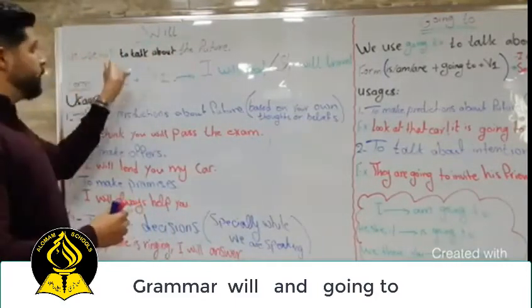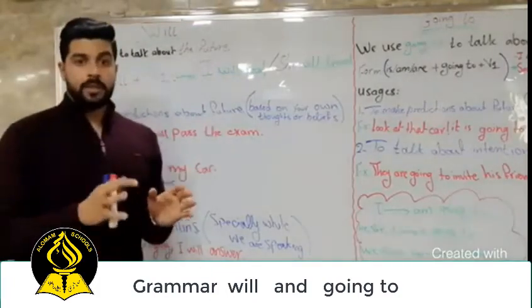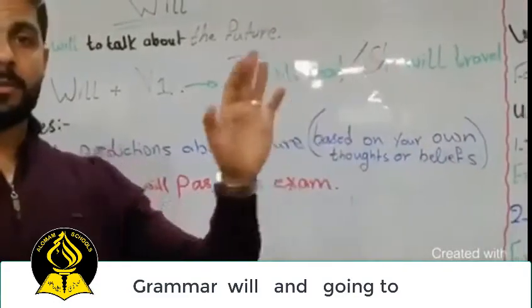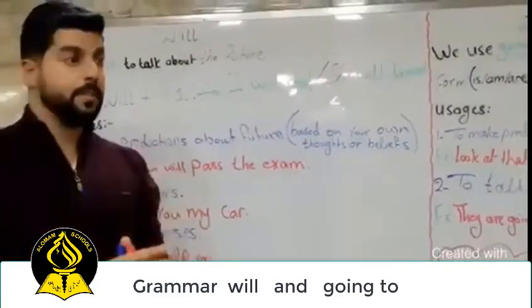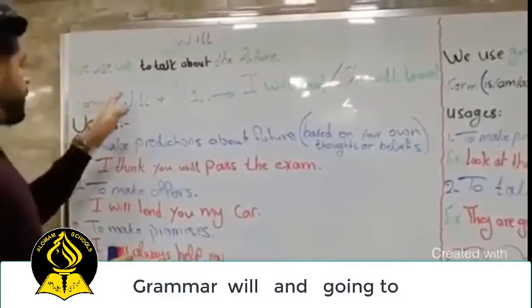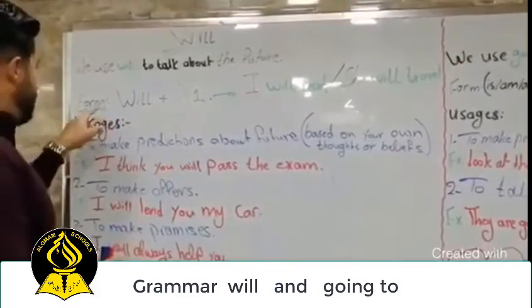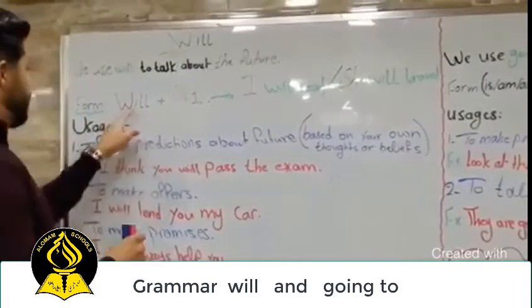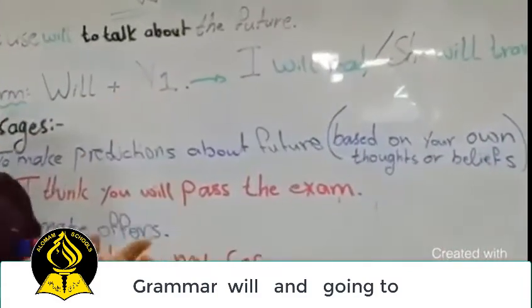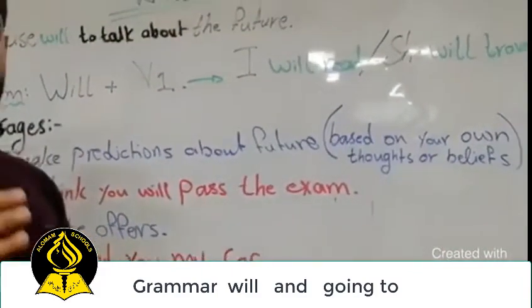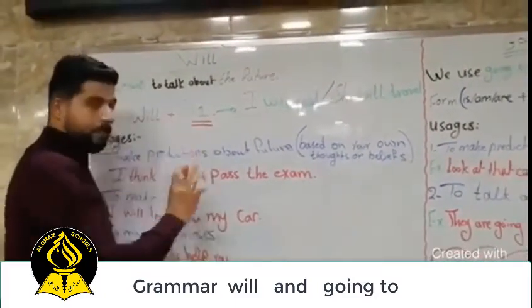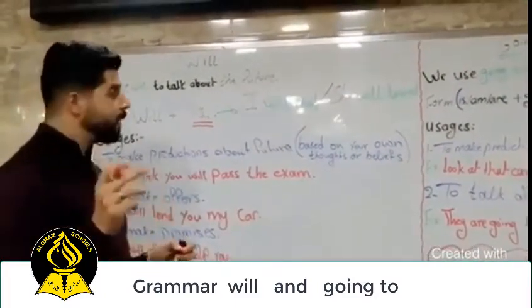So we use will to talk about the future. Again, we use will to talk about the future, and also we use going to talk about the future, but there are some differences. The first difference we will study now is the form. We form will with will plus verb 1, or the base form of the verb. We use verb 1 after will.